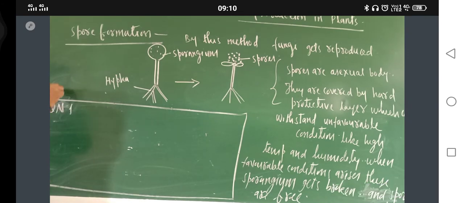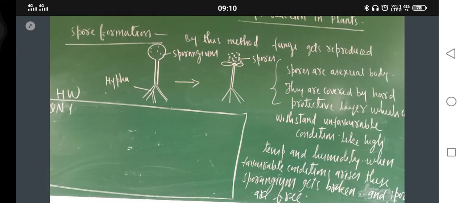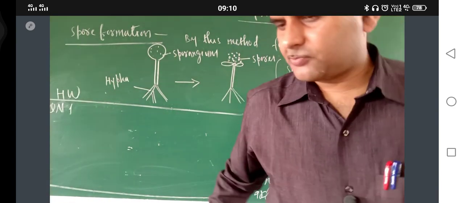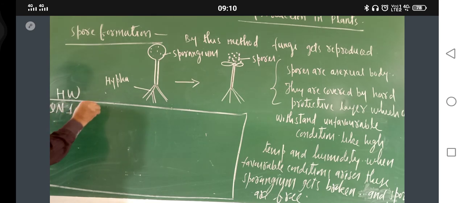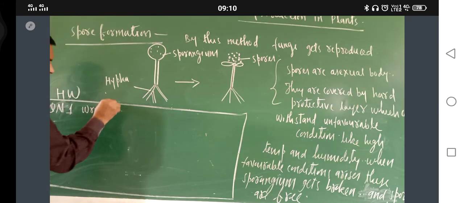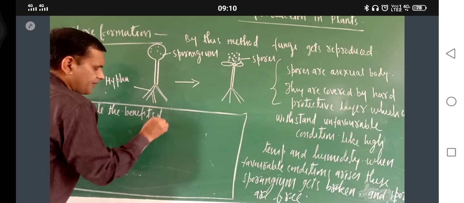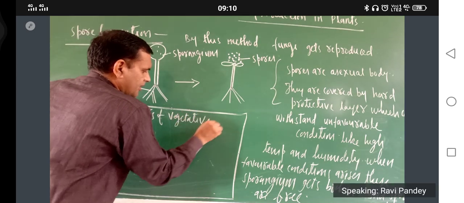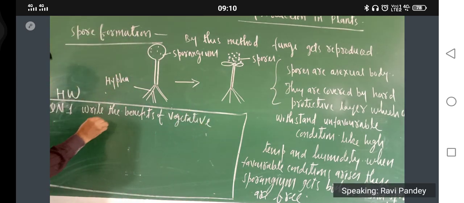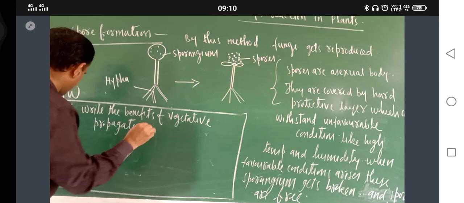Homework, just note it down. Question number 1: write the benefits of vegetative propagation.